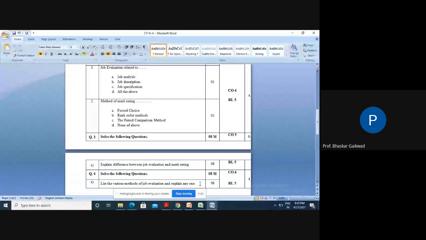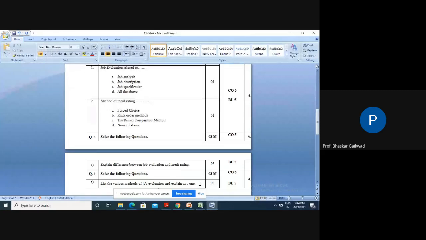Okay. Now, the corresponding point in merit rating. Merit rating acts as a guide to employees for better performance and self-development in the future. Suppose we give money to the persons who show better performance, and this helps that worker also to develop himself in the future. For this purpose, we require merit rating.